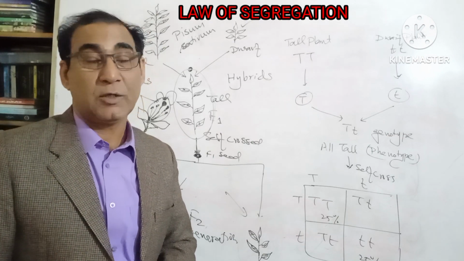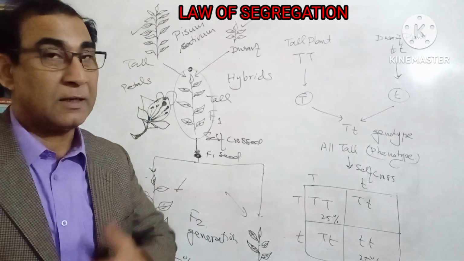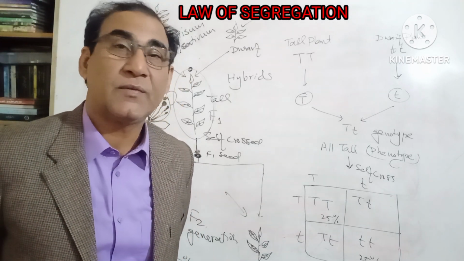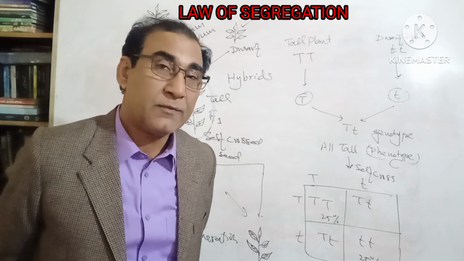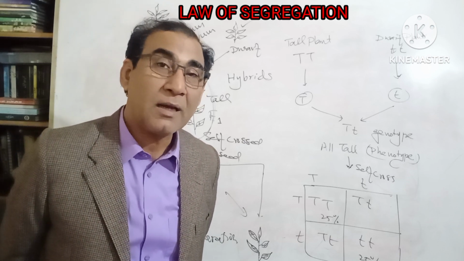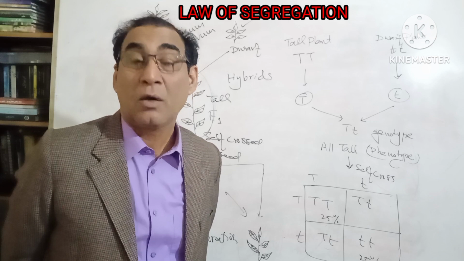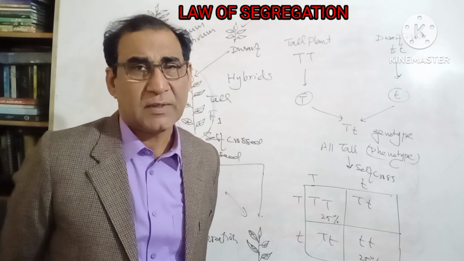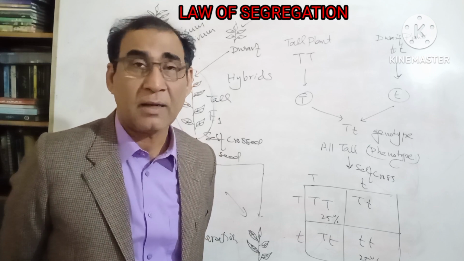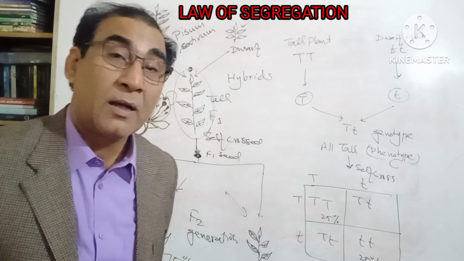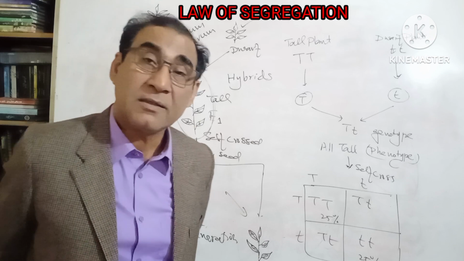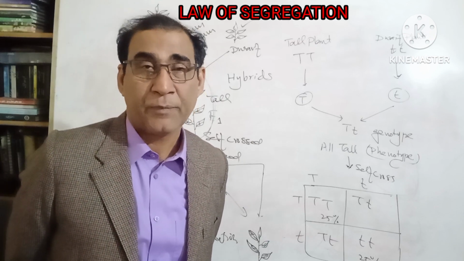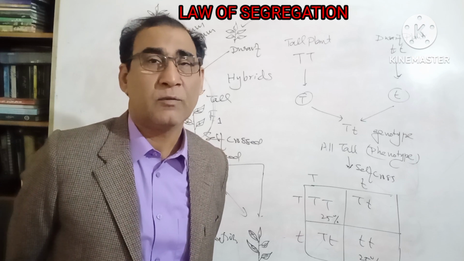At that time, I will tell you, in 1855, 56 and 57, there was no concept of genes or DNA or chromosomes. Chromosomes were discovered in 1876 by Waldeyer, and then confirmed by another scientist, Fleming, in 1881 and 82.